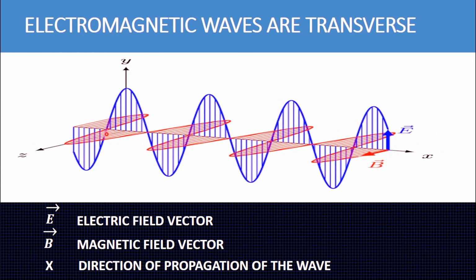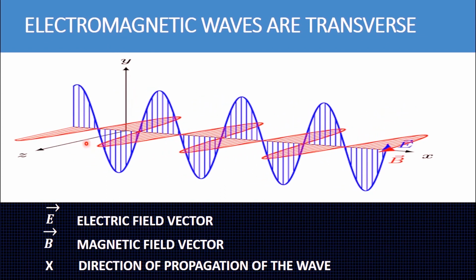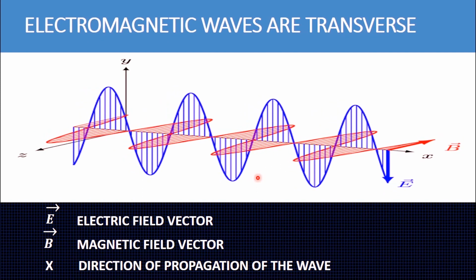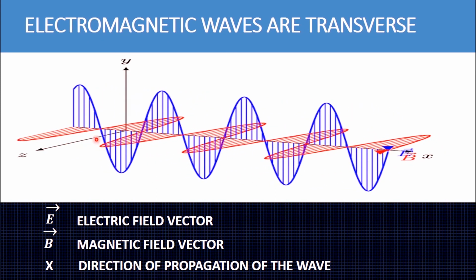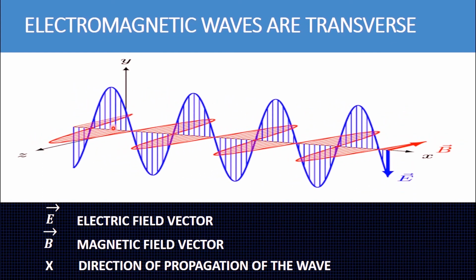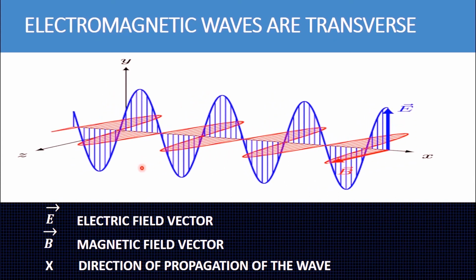And once again, this varying magnetic field produces a varying electric field according to Faraday's law of induction. Thus, the oscillating electric field and the oscillating magnetic field join together or couple together to form electromagnetic waves.